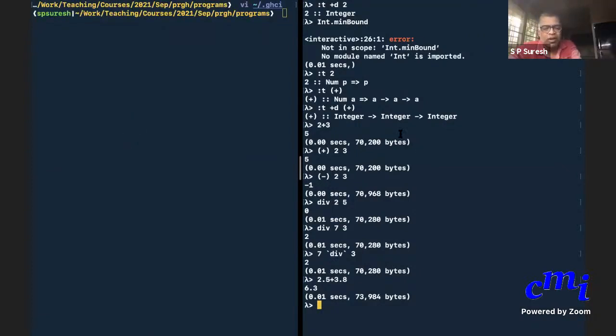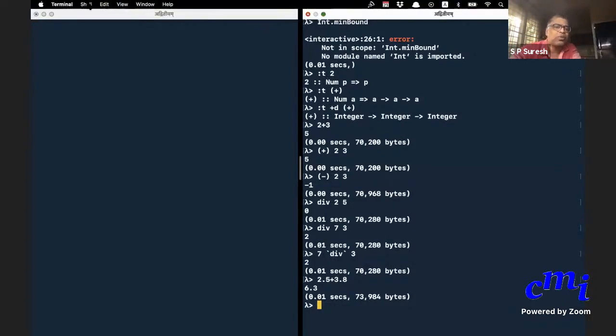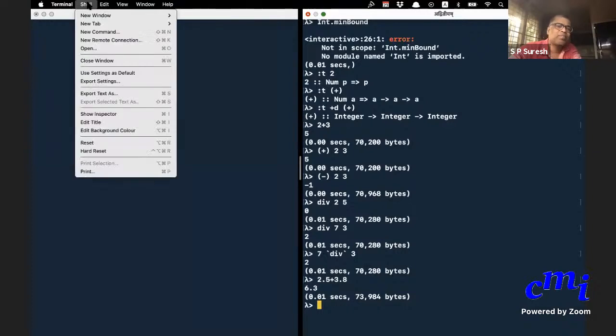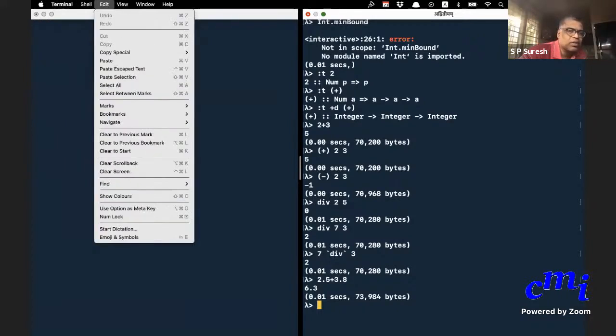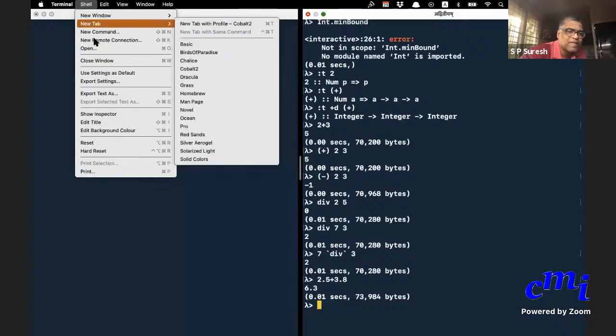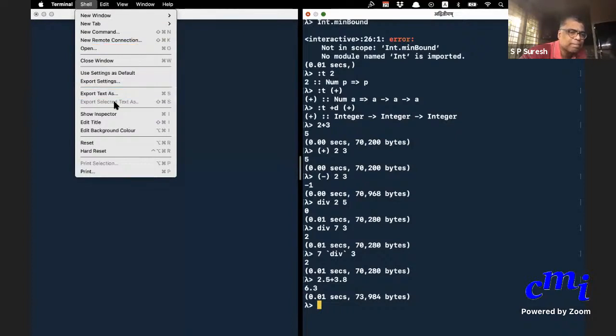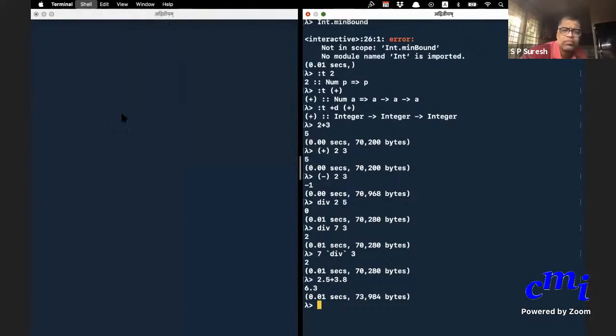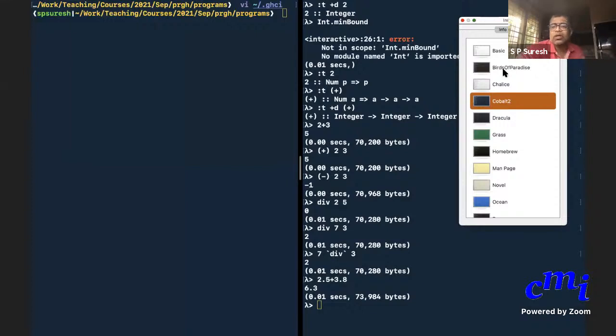First, I need to change my style. You're able to see this fine, but this background doesn't allow me to highlight stuff properly and make it visible for you. So how do I do that?